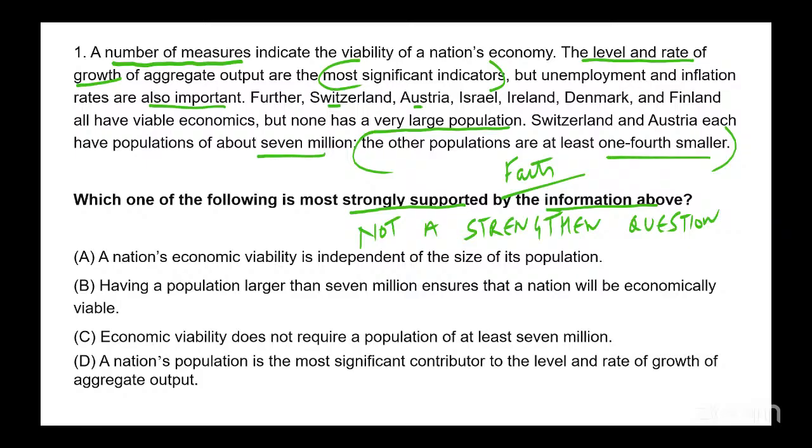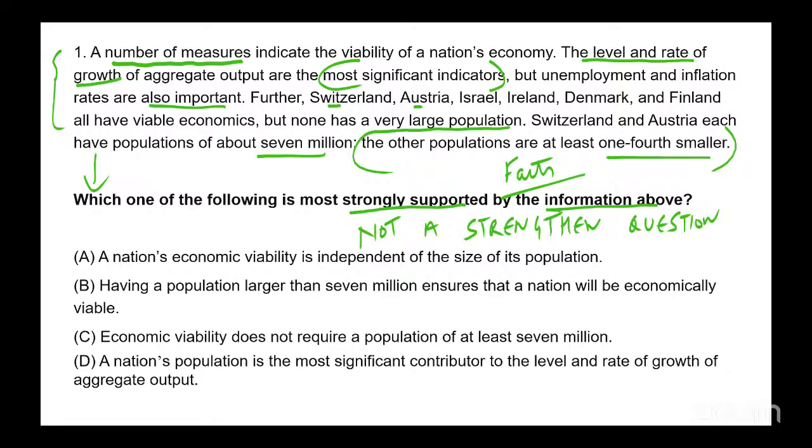Which one of the following is most strongly supported by the information above? So the option is getting the support from the passage. The passage is providing support to the option. So it's an inference question. Option getting the support from the passage is an inference question. Option providing support to the passage is a strengthen question. Remember this.